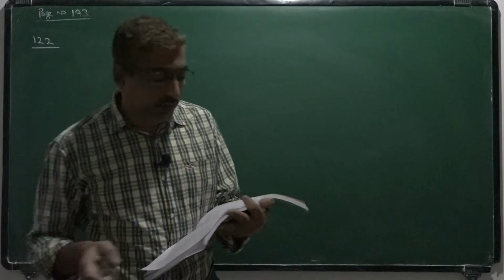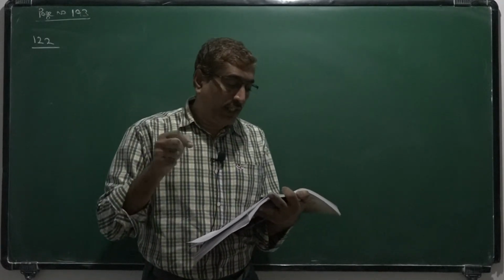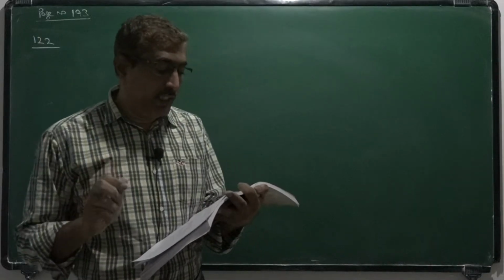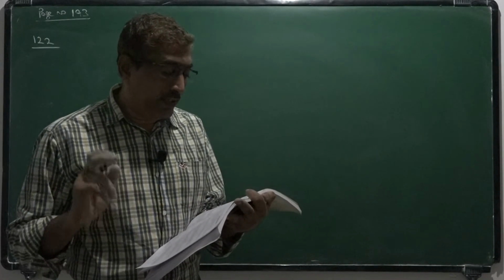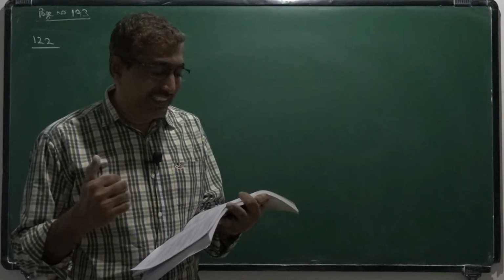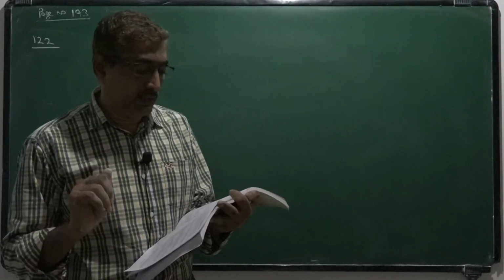The composite wire is hung from a rigid support and a load suspended from its free end. The Young's modulus of steel is 20 by 7 times the aluminum. The ratio of increase in length of the steel and aluminum is,